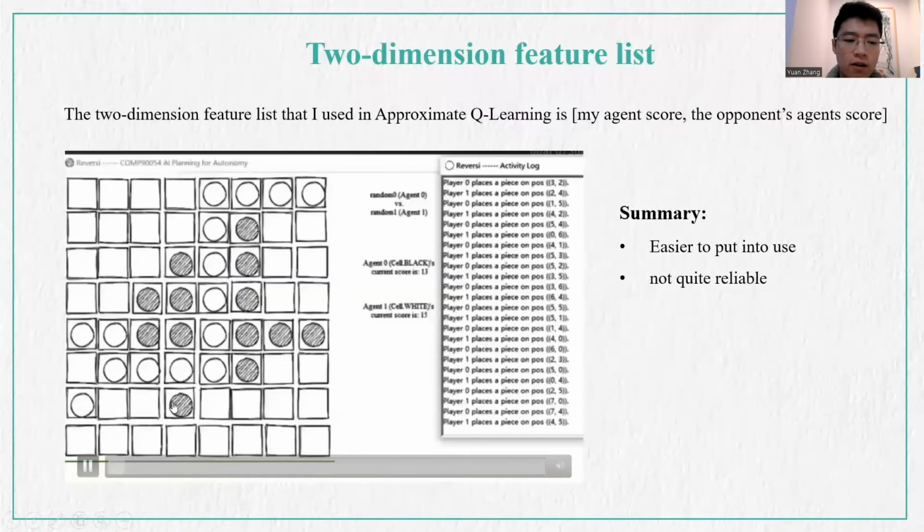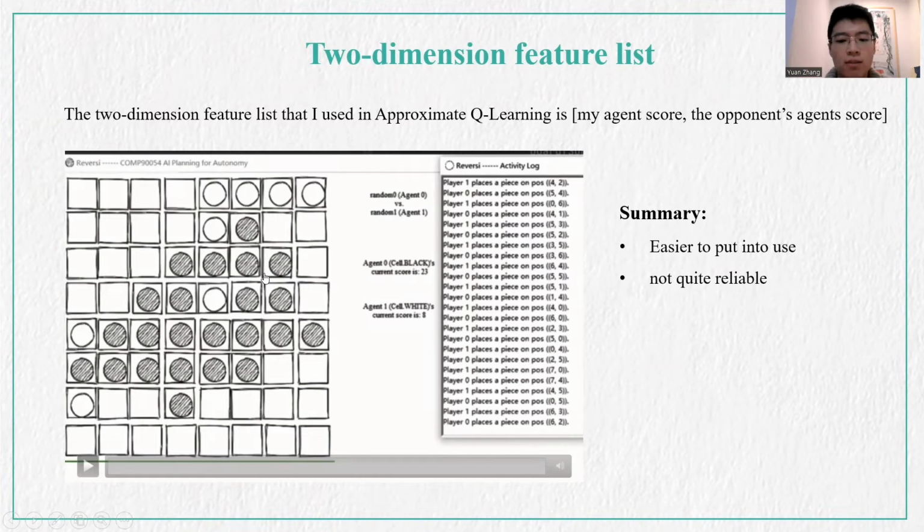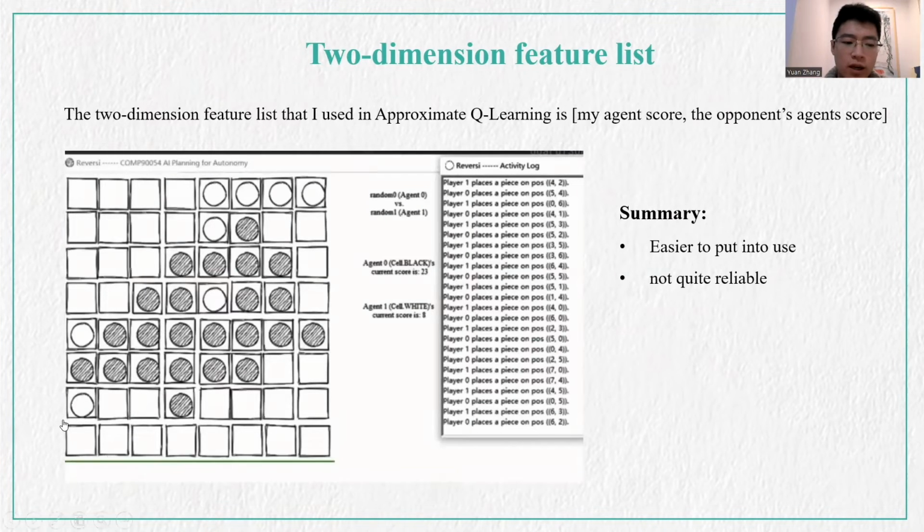As we can see clearly in the video, the opponent places a piece at 6-3, and my agent places a piece at 6-2. Because we use a two-dimension feature list, my agent will only execute the action which can reach the highest score in the next state. But clearly, we know that the best place should be here, the 0-7, which is a corner. So we know that the two-dimension feature list is not that reliable, but it's easier to put into use.